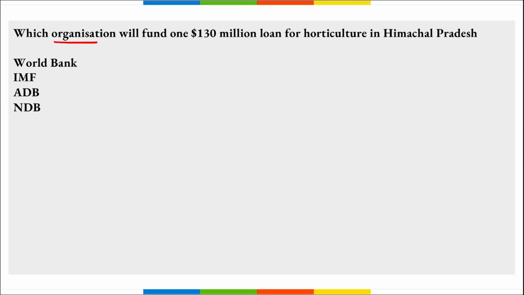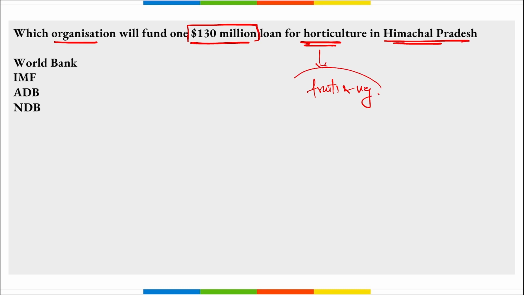Next, which organization will fund $130 million loan for horticulture in Himachal Pradesh? What is horticulture? Production of fruits and vegetables, right? In order to promote the production of or to benefit the sector of horticulture, recently it was Asian Development Bank that will be granting $130 million loan. Right? Government of India signed this loan for Himachal Pradesh horticulture, irrigation and value addition projects that we can say